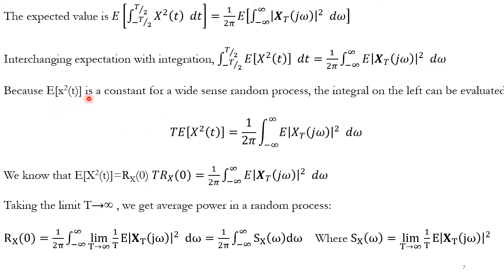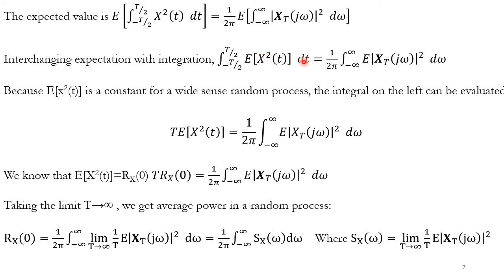Expectation of x square of t is a constant for a wide sense stationary random process, as you are aware. The integral on the left can be evaluated as T times expectation of x square of t, because this is a constant.